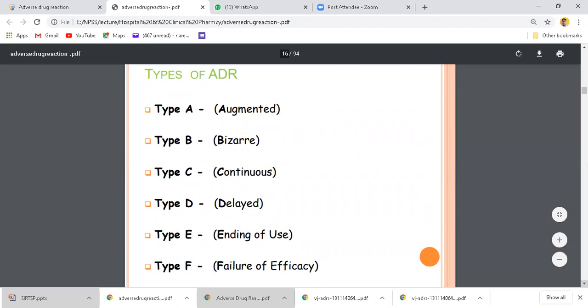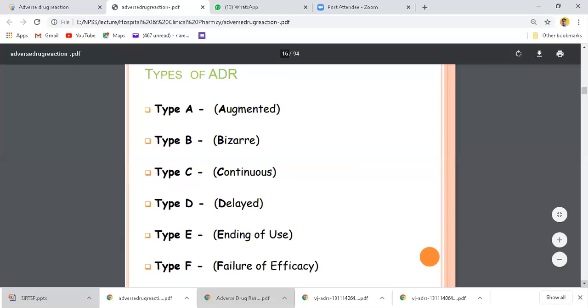Type A, that is augmented. Type B, that is bizarre. Type C, that is continuous. Type D, that is delayed. Type E, ending of use. And type F is failure of efficacy.